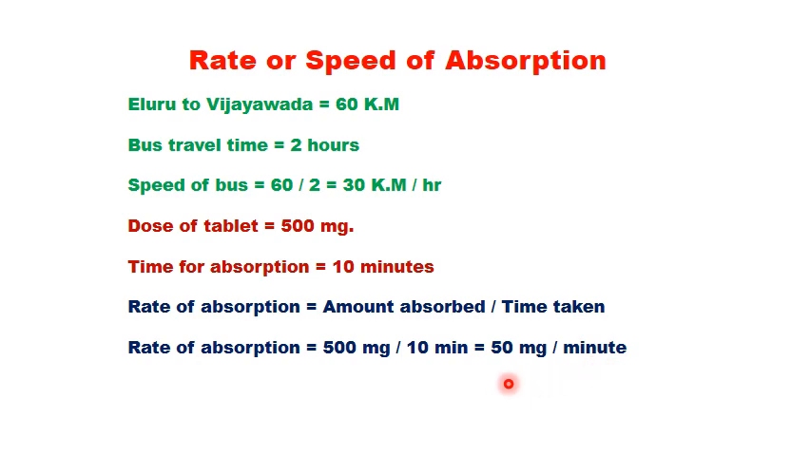Suppose this 500 mg takes only 2 minutes for absorption. Then the speed of absorption will be 500 mg divided by 2, that means 250 mg per minute. So like this we can calculate the speed of absorption. The speed of absorption should always be very fast, so then we will have quick onset of action.